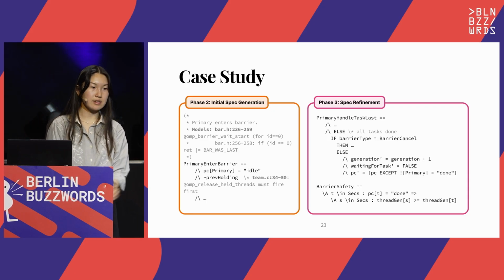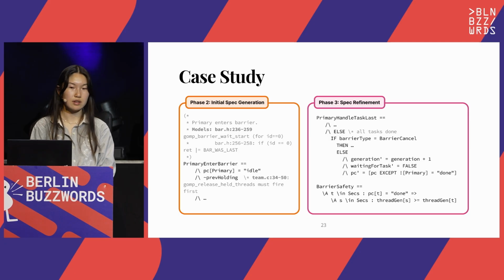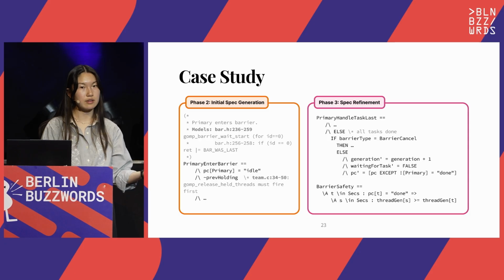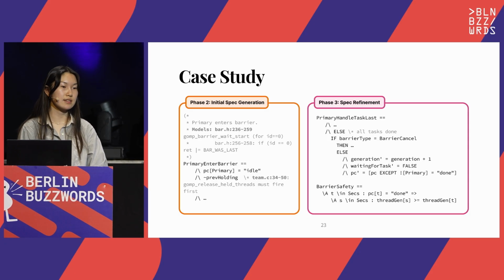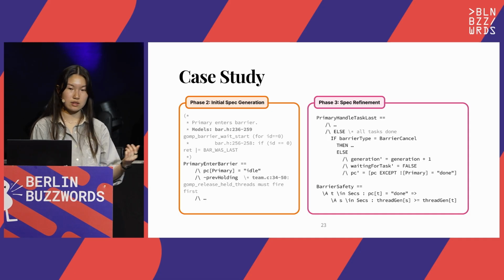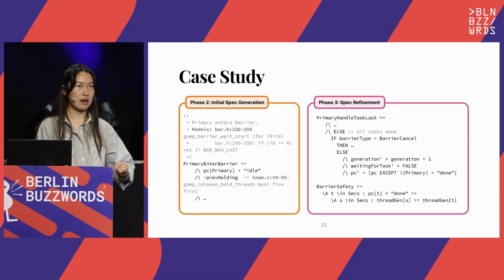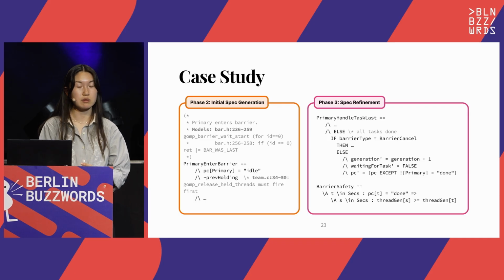And the reason for this is that during the model checking in phase 3, Specula had found that this invariant actually was violated. It failed. And this was due to an issue with the primary handle task last invariant action here at the top. So you can see here how the spec is informing all of these invariant violations that we can observe.